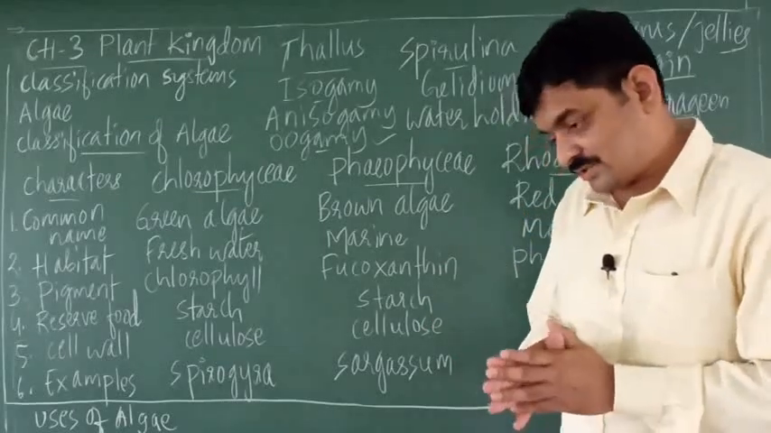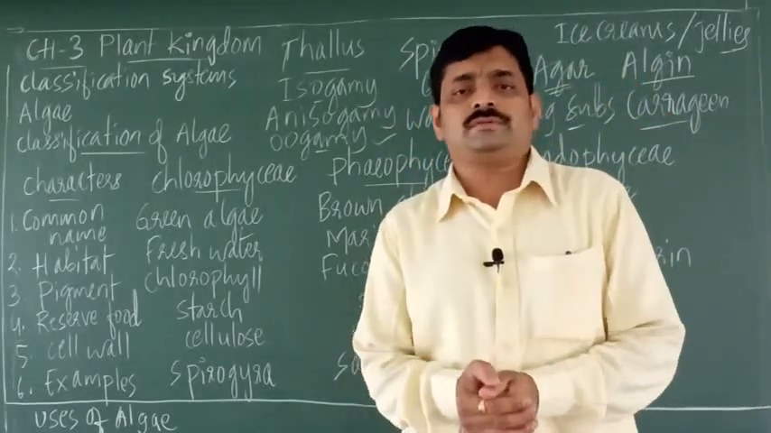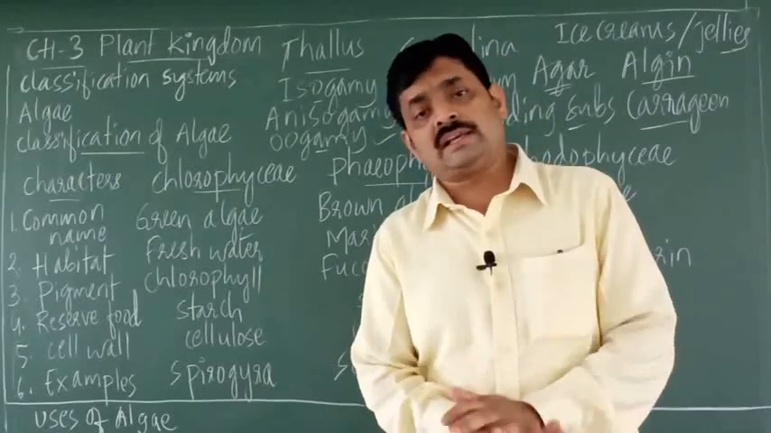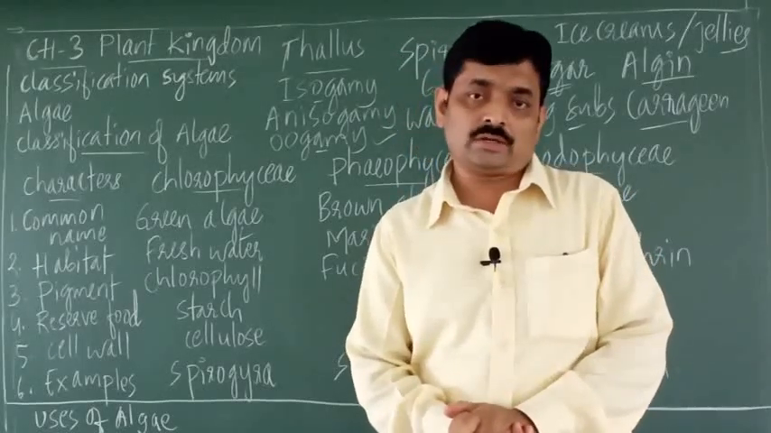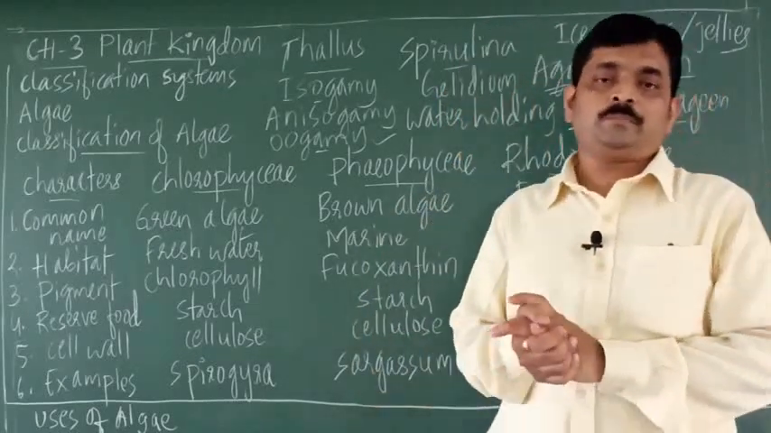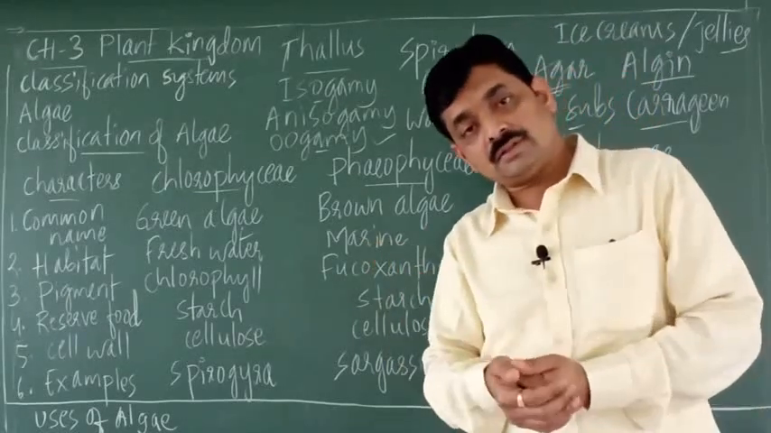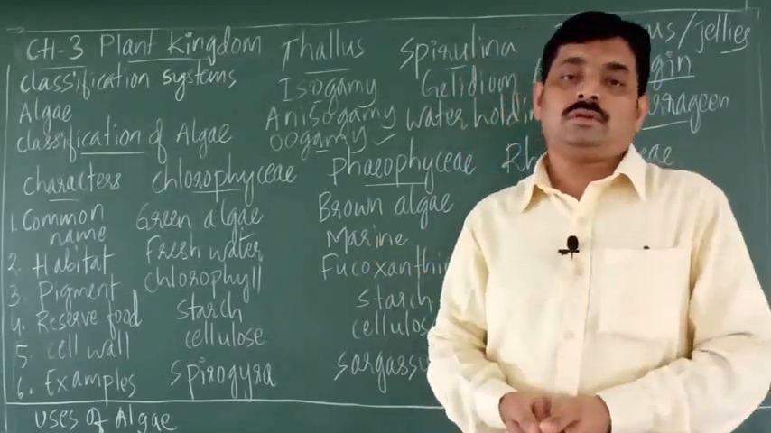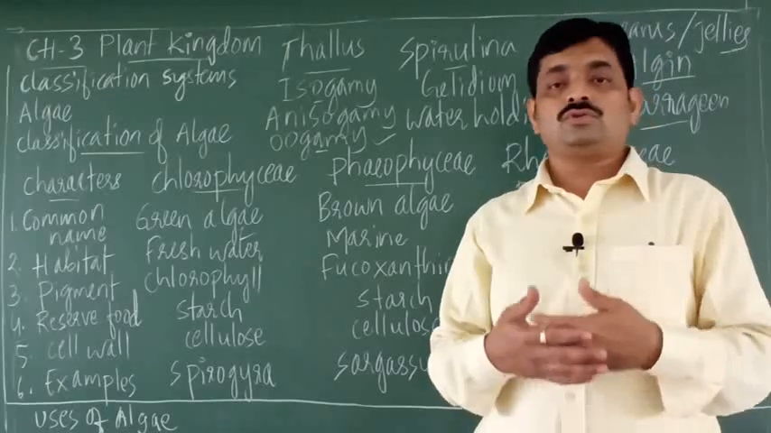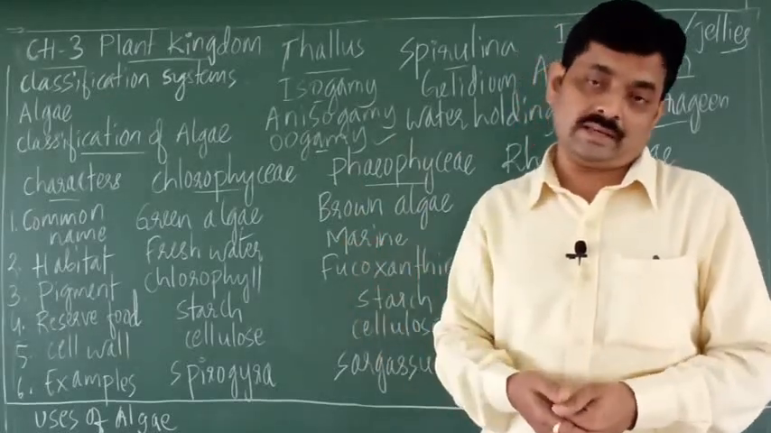Then there is asexual reproduction. This is also simple. It is by spores. Algae produce spores, which are called zoospores. These zoospores are just like seeds. They germinate and produce a new alga. So zoospores develop to form new algae.